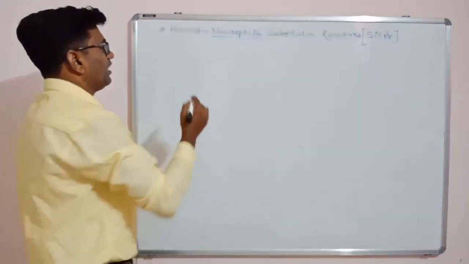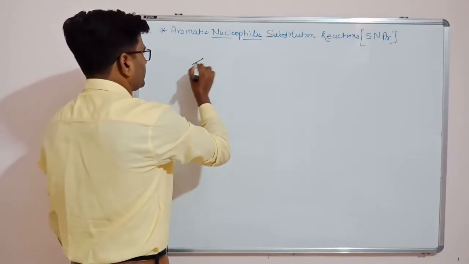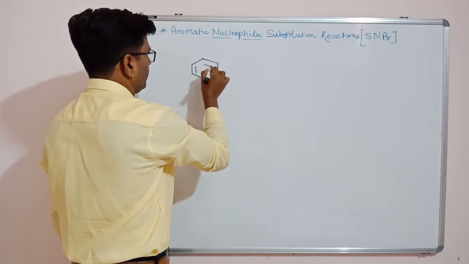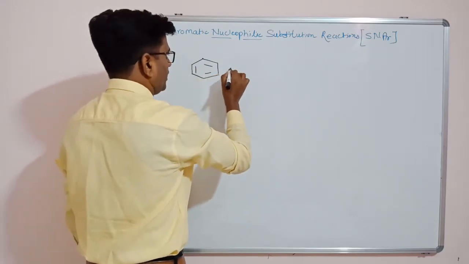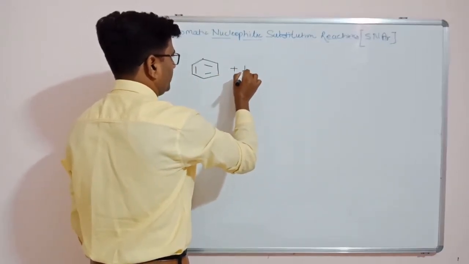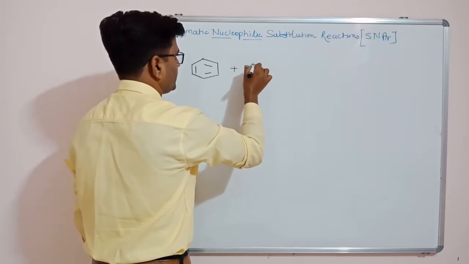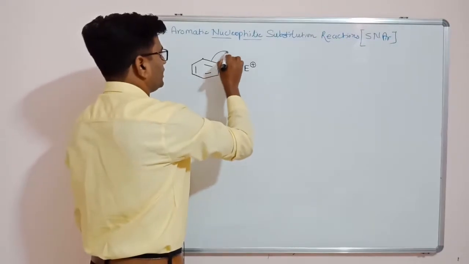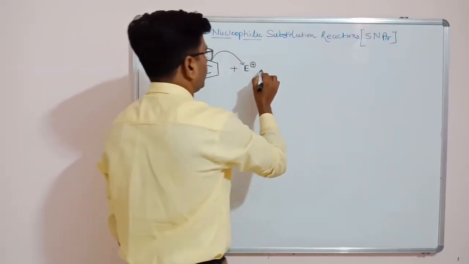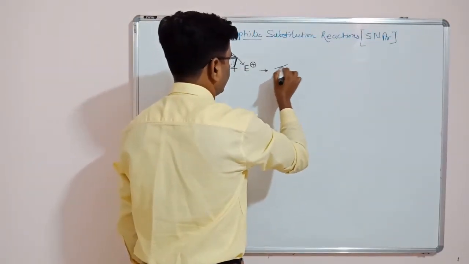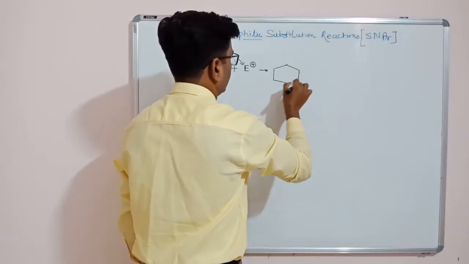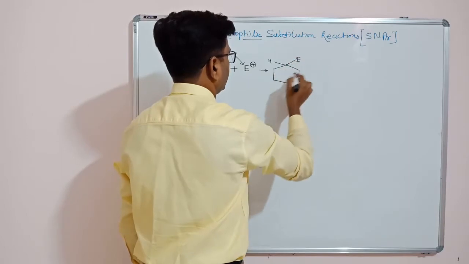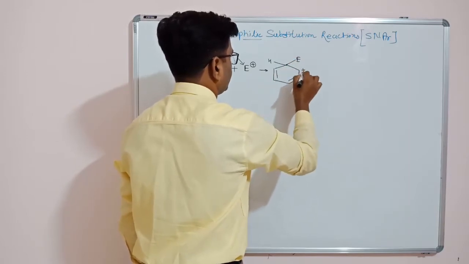So why do aromatic rings give electrophilic substitution products? Mainly because if we have an electrophile that is electron deficient in nature, the pi cloud will attack this electrophile and we will get this sigma complex, with H and the electrophile on the same carbon.